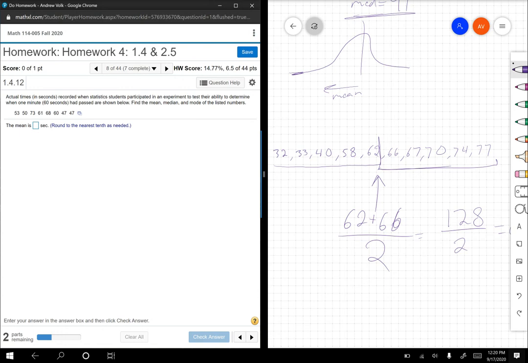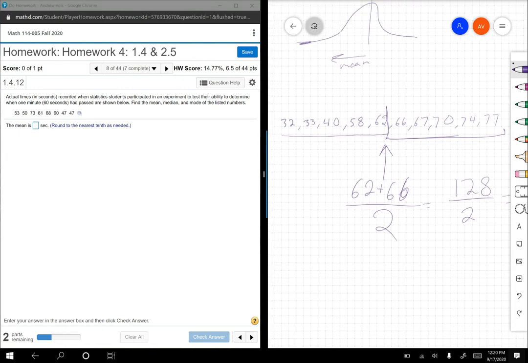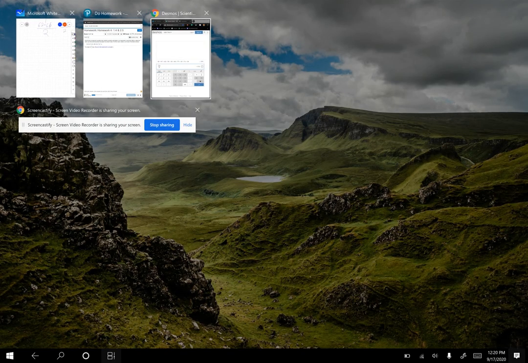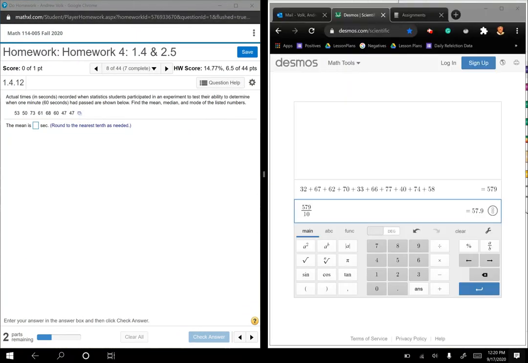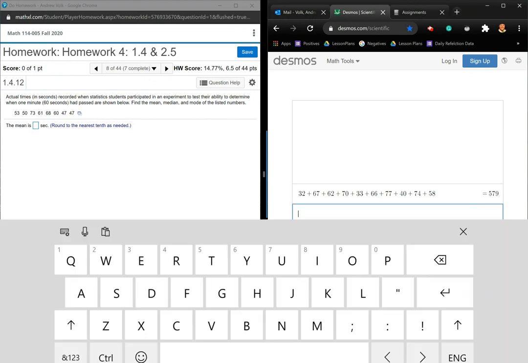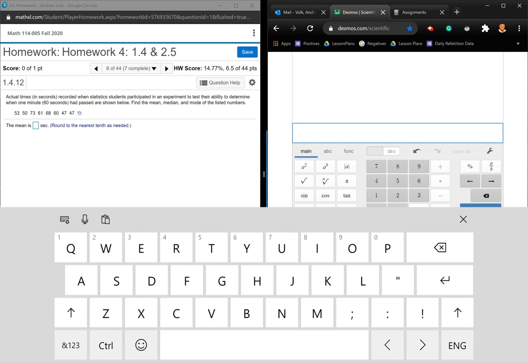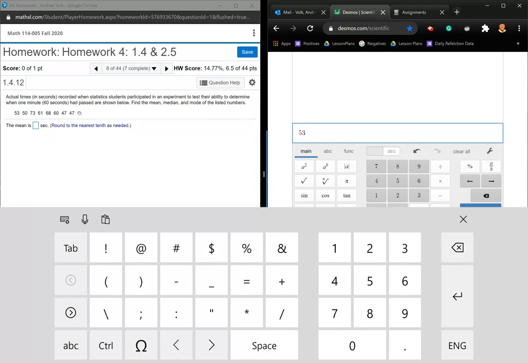Next one. Again, this is asking for mean, median, mode, so we're going to do the same process. The first thing we're going to do is mean, so I'm going to pull up my calculator. And I'm going to clear this, and we're going to add it all up. 53 plus 50 plus 73 plus 61 plus 68 plus 67.